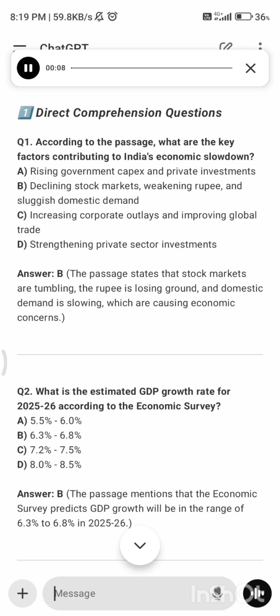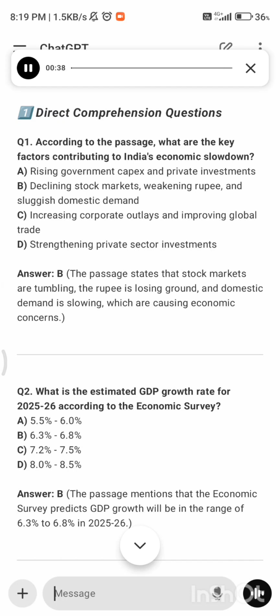1. Direct comprehension questions. Q1. According to the passage, what are the key factors contributing to India's economic slowdown? A. Rising government capex and private investments. B. Declining stock markets, weakening rupee, and sluggish domestic demand. C. Increasing corporate outlays and improving global trade. D. Strengthening private sector investments. Answer: B. The passage states that stock markets are tumbling, the rupee is losing ground, and domestic demand is slowing, which are